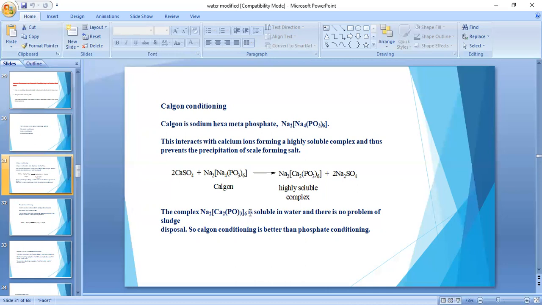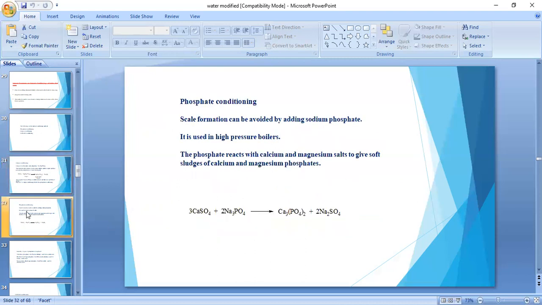There is no problem with the formation of calcium hexametaphosphate in the boiler, and since it is soluble in water, we remove it automatically from the boiler by using blowdown operation. So Calgon conditioning is much better than phosphate conditioning.